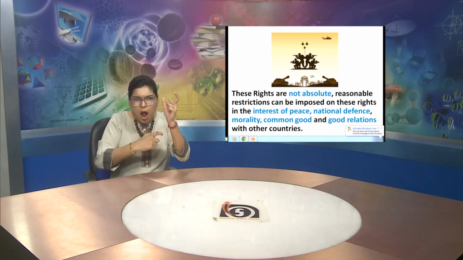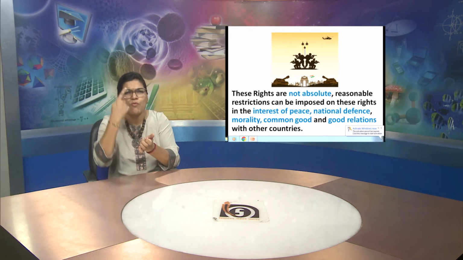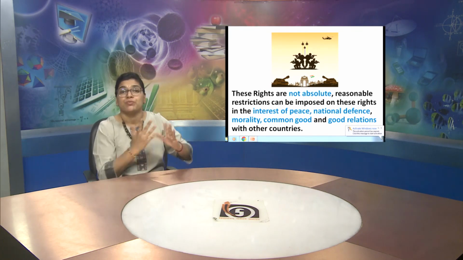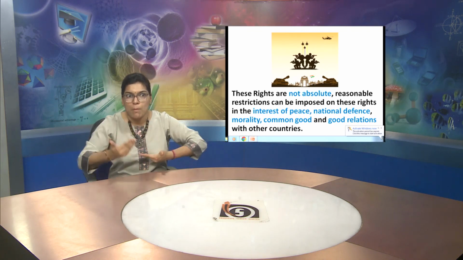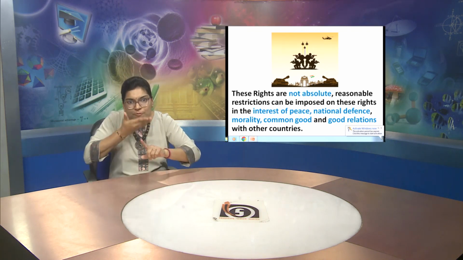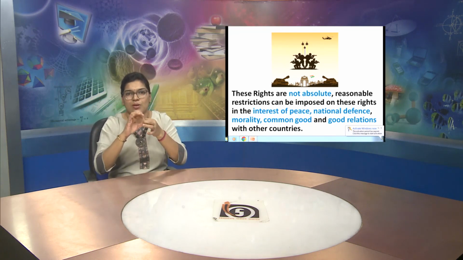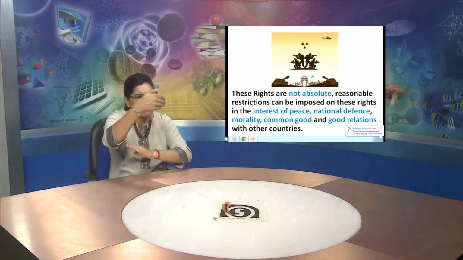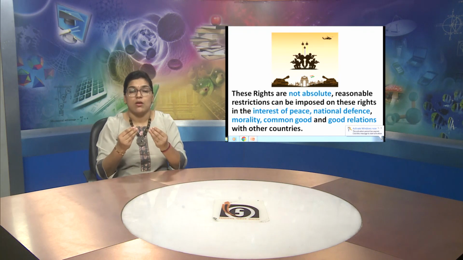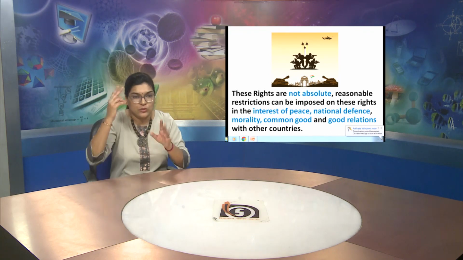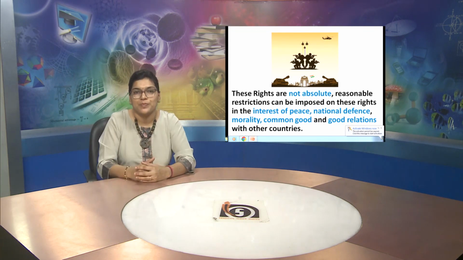The main aim of these fundamental rights is to have peace in the society, to protect our nation, and to have common good values and good relations among all the members of our society. So, that is the main reason that we have these fundamental rights, for the benefit of all the members of our society.